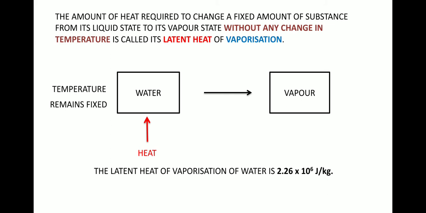This is the huge amount of energy that the vapor will have, because it takes in that much heat to get converted from water to vapor. That is the reason that, compared to boiling water, steam will cause more burns. If you touch boiling water or happen to touch steam, steam will cause more burns, because it will have 2.26 x 10^6 joules per kg of heat.